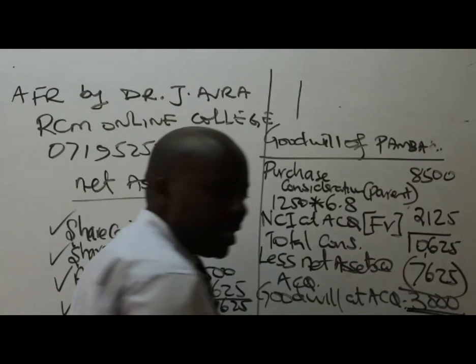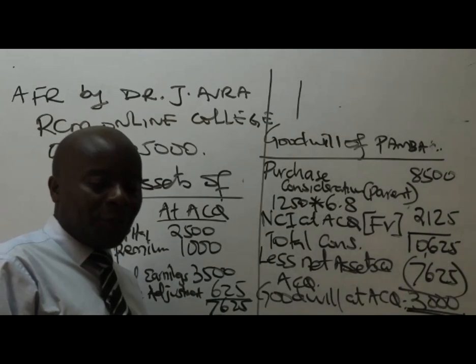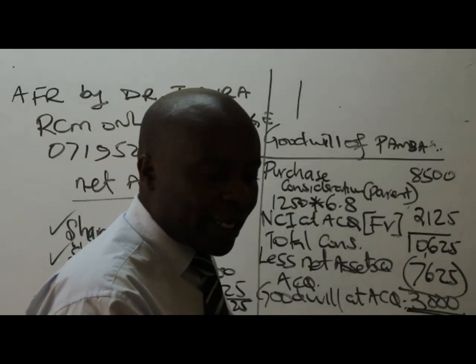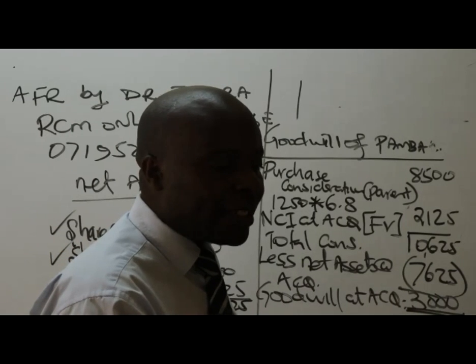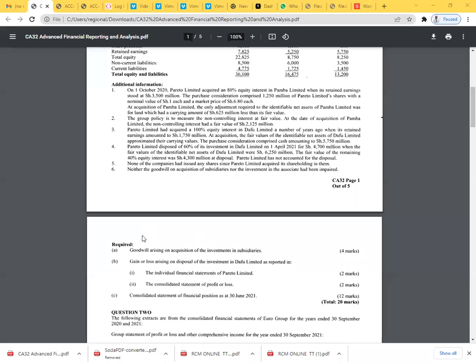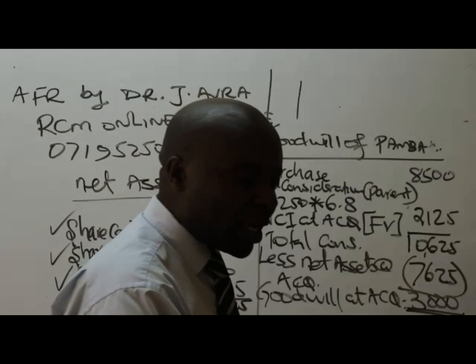I'm not interested in any impairment, simply because the examiner in part 1 wanted us to ascertain the goodwill at acquisition. They wanted us to get goodwill arising on acquisition of the investment in the subsidiaries. So ladies and gentlemen, that is number 1. Of course, you can see I've done quite a lot. It may be worth much more than the 4 marks, but I know that most of the workings that I have will come in handy in the subsequent parts, like when they want me to do the consolidation. But for now, please allow us to look at the second subsidiary.